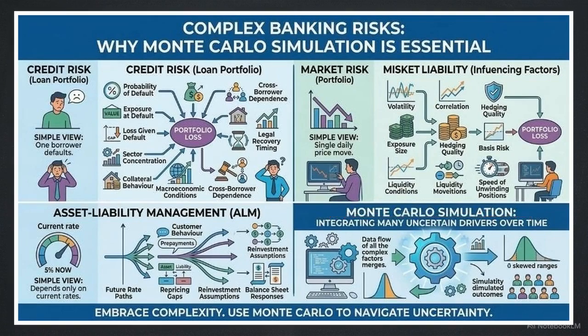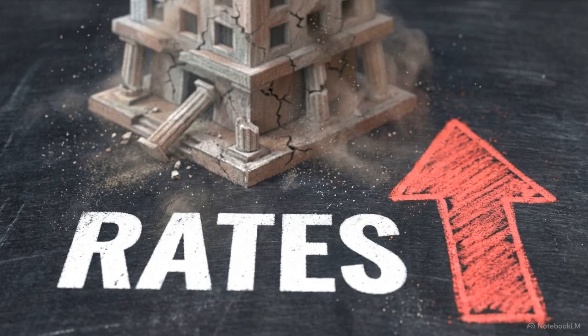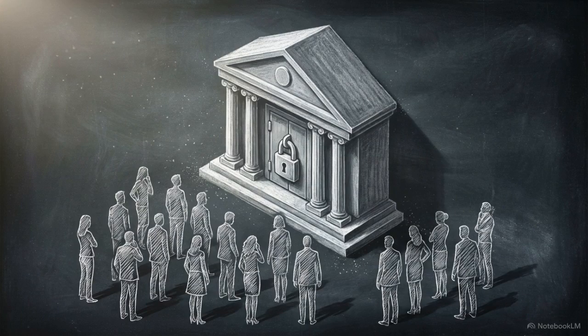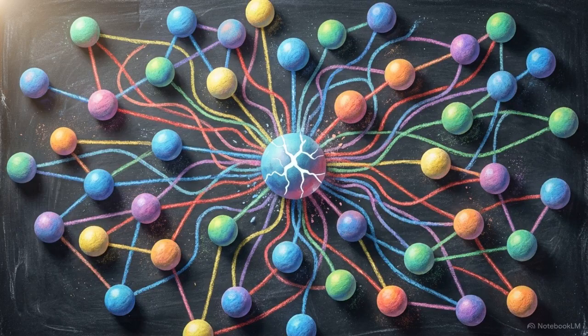Monte Carlo simulation handles this complexity by forcing variables to move jointly across sequential time paths. It evaluates how a sudden spike in interest rates might simultaneously crush collateral value, trigger a wave of corporate defaults, and accelerate deposit withdrawals. Real-world financial devastation is born from correlation and compounding nonlinear events. Only a multivariate stochastic model is mathematically equipped to reveal these hidden systemic vulnerabilities.